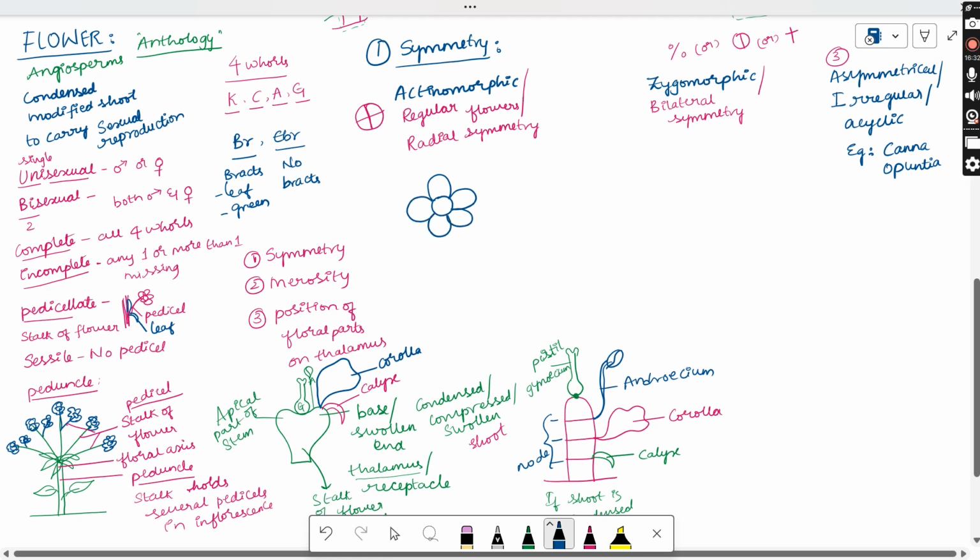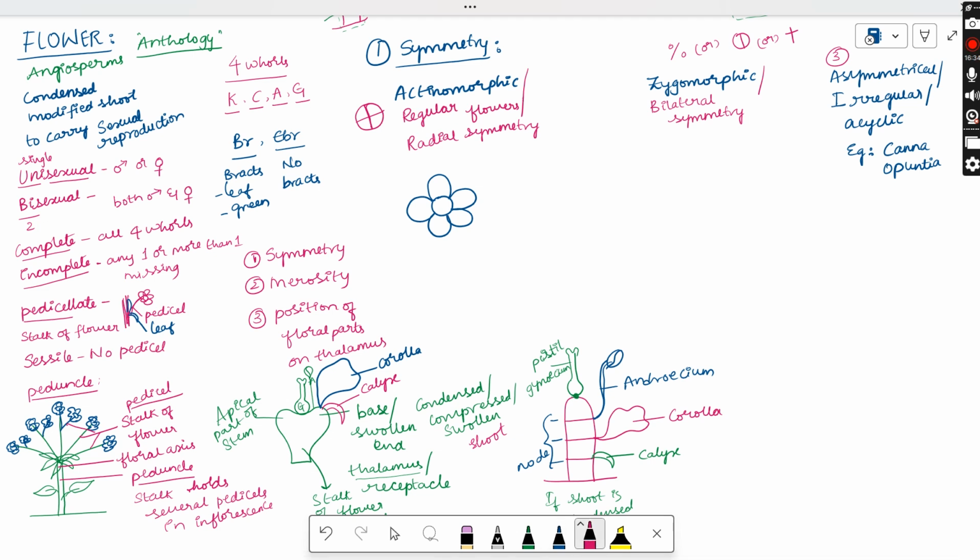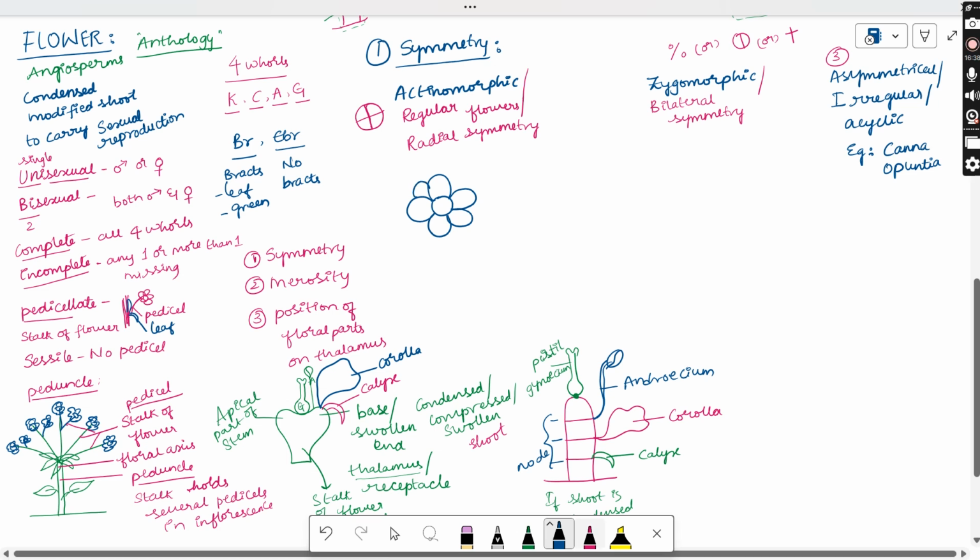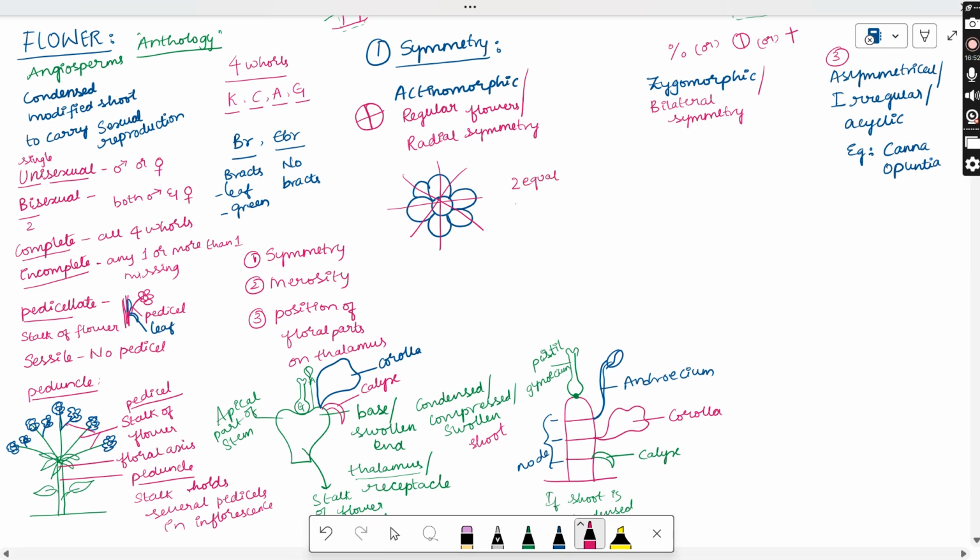Okay, the six petal flower is there. So I'm just going to cut this on one plane. Whatever the direction I cut, in this way or this way or this cross, every time I will get two equal halves of the flower.